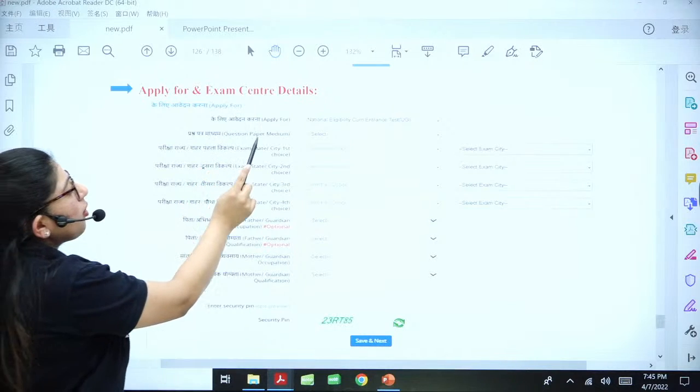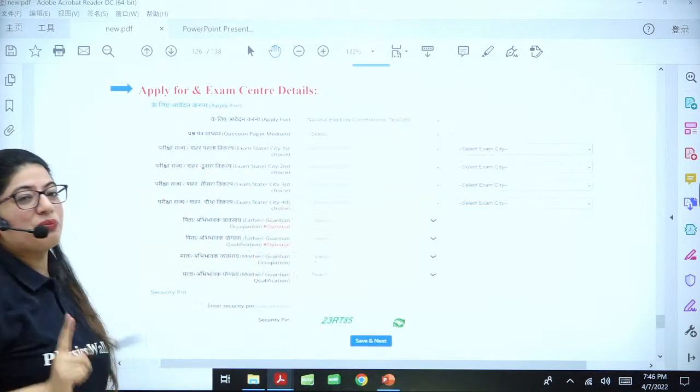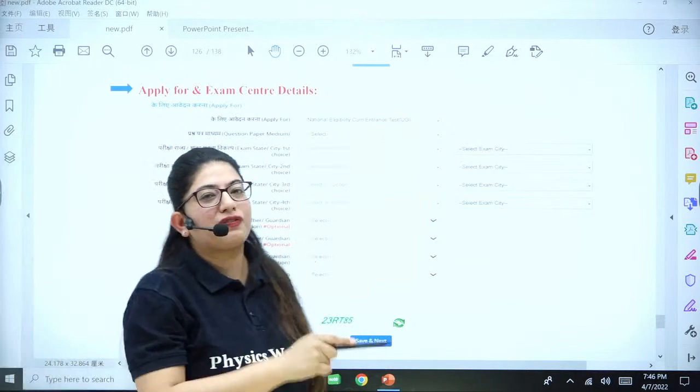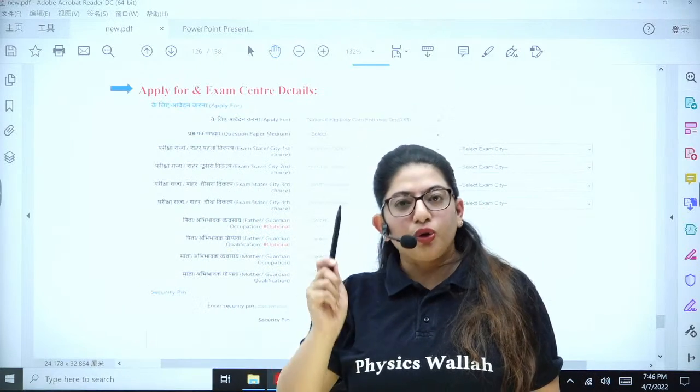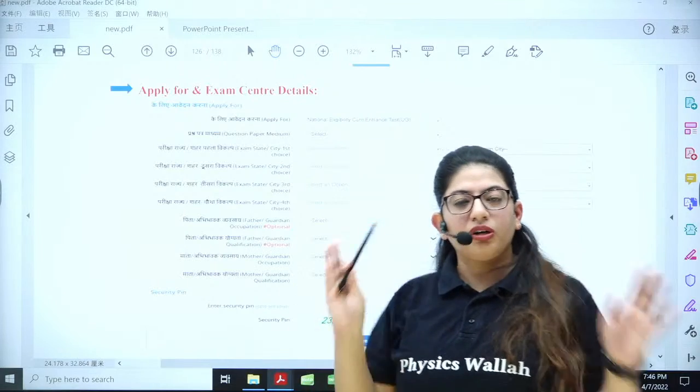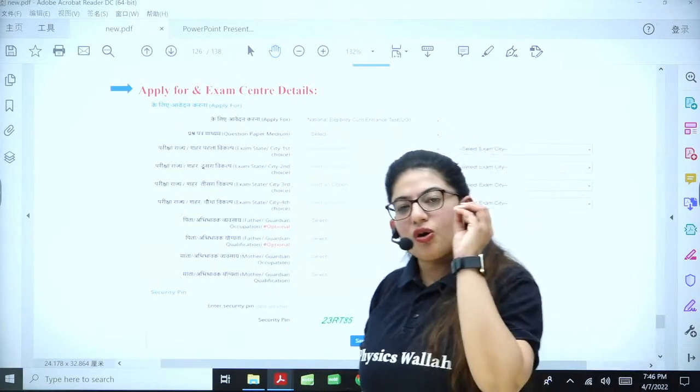Okay. What is your paper medium? This is another important step. If you mark any different language here by mistake, you will get the paper in that particular language only. Though you will get English along with it, don't worry. But if you opt for English, opt for English only.